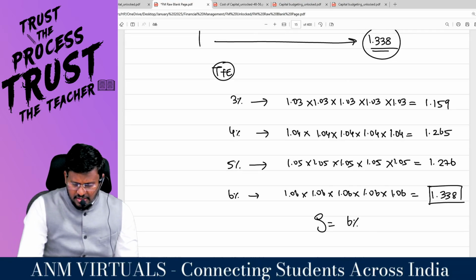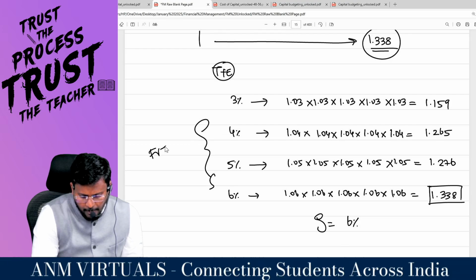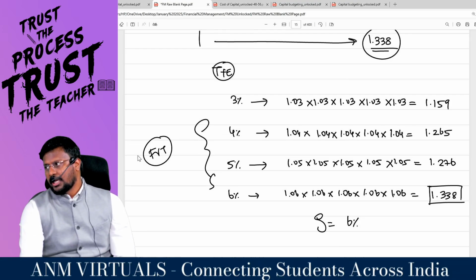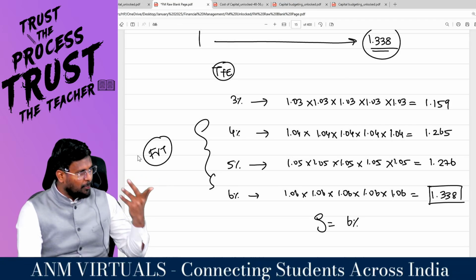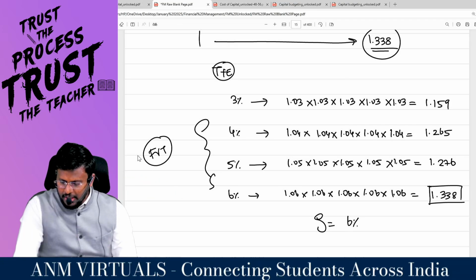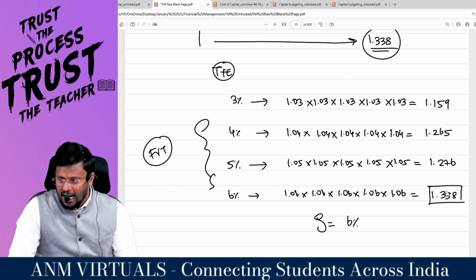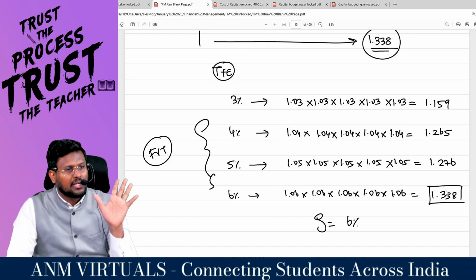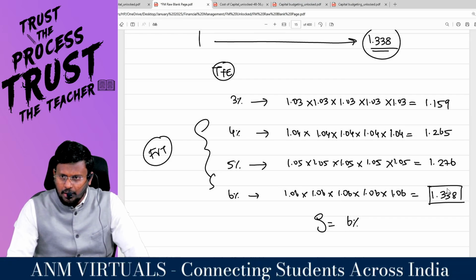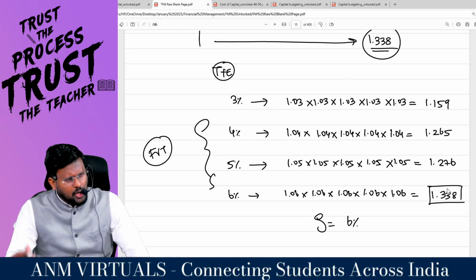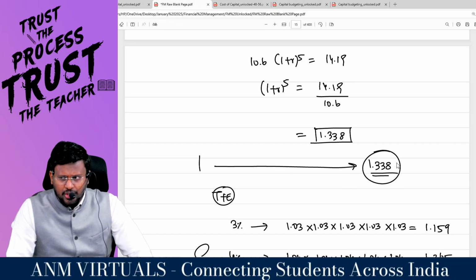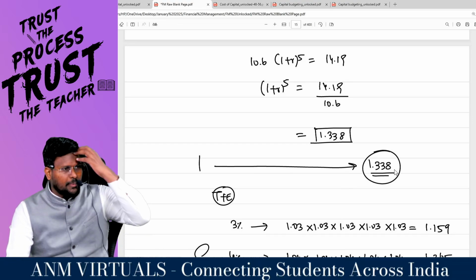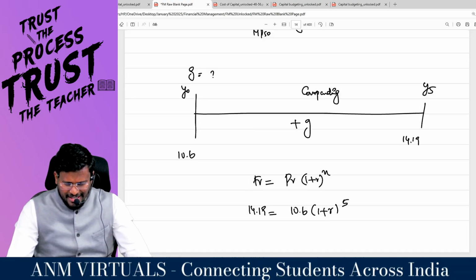Sometimes the future value table will be given in the question. If the future value table has been given, then no problem, we can find 1.338 easily. Otherwise, this is what happens: I started with 3%, it has not worked; 4%, not worked; 5%, not worked; 6%. Comfortable? In the examination, they will give the present value table and the future value table. So it's very easy.